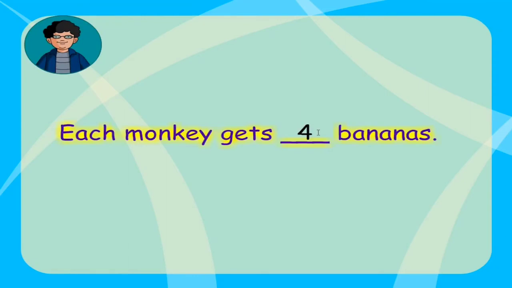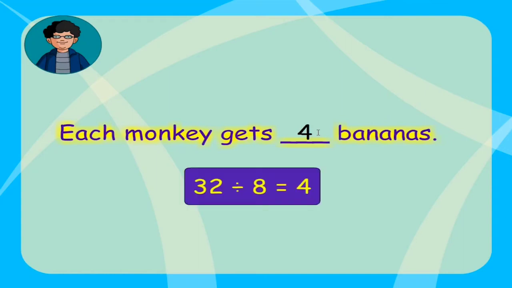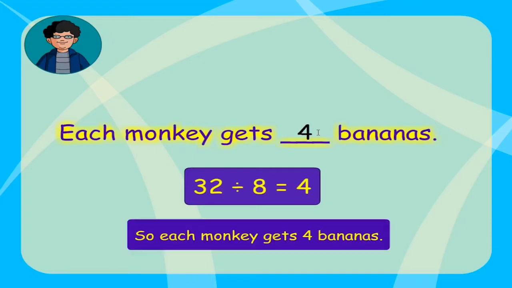Can you help us? The correct answer is 4. you have to divide the total number of bananas by the number of monkeys. That's 32 divided by 8. The answer is 4. Each monkey gets 4 bananas.